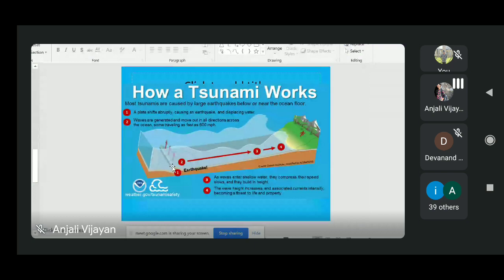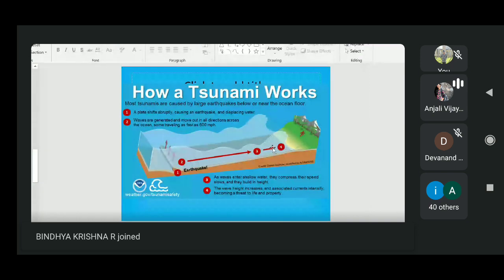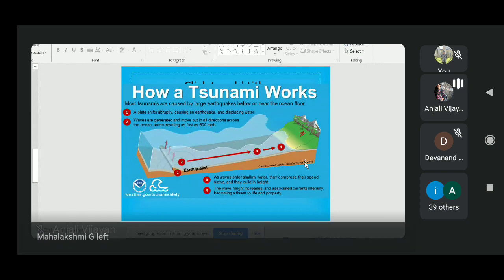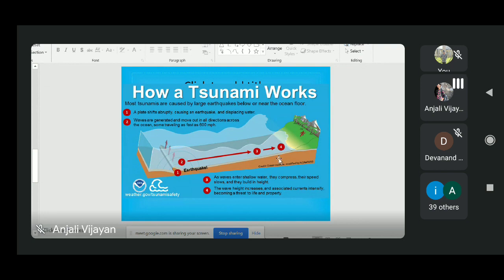As the tsunami waves approach shallow water, you can see it was a small wave. When it comes to the coastal area, the sea floor will start dragging the wave towards the bottom. As a result, due to this dragging against the bottom, a large amount of water has to accumulate, so the wave height will start increasing.